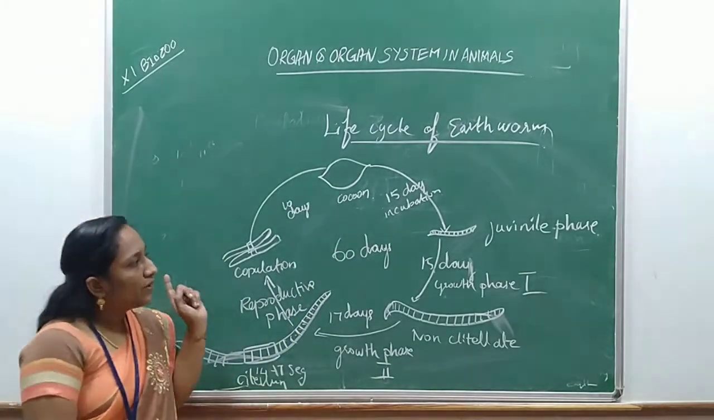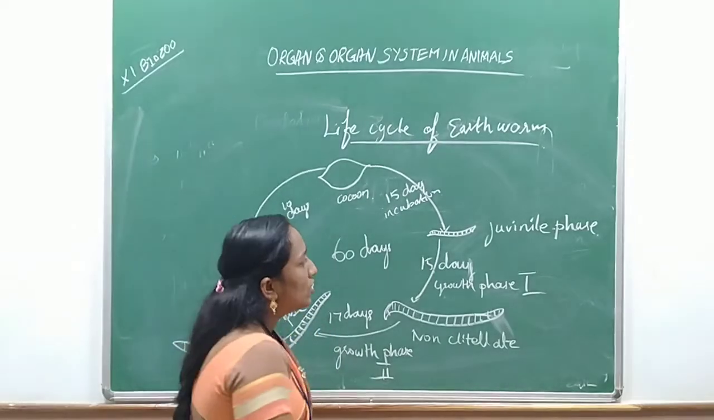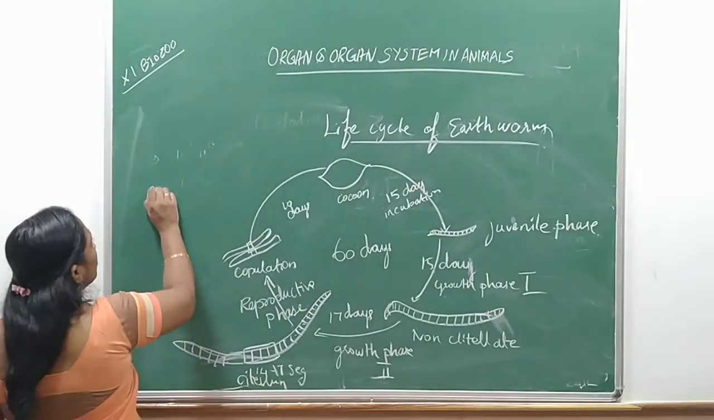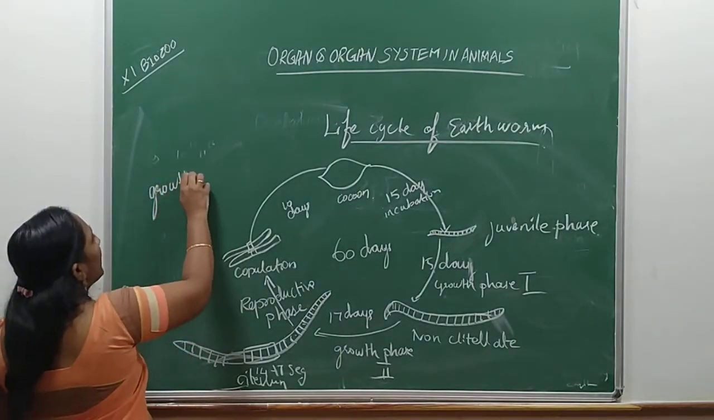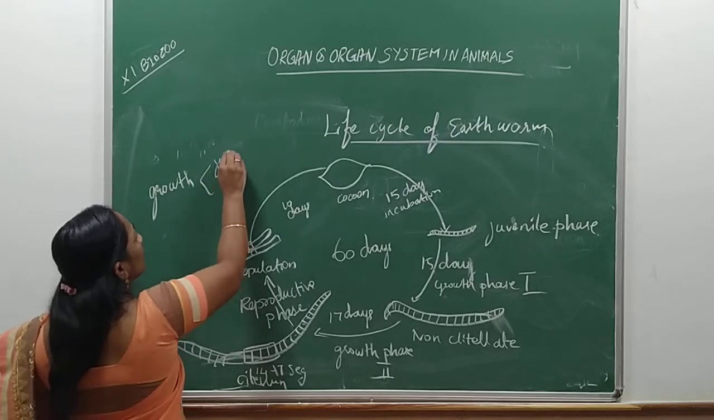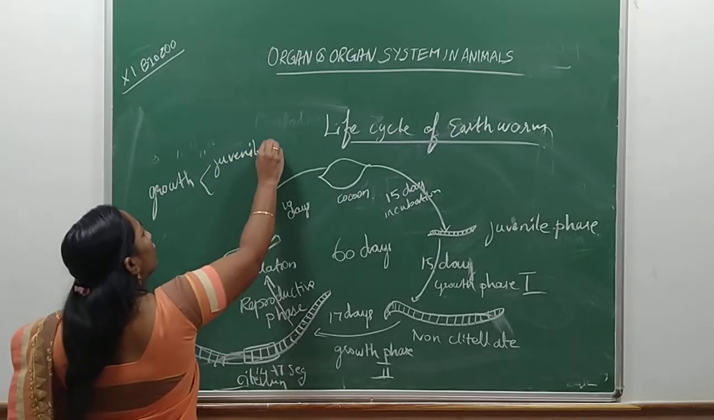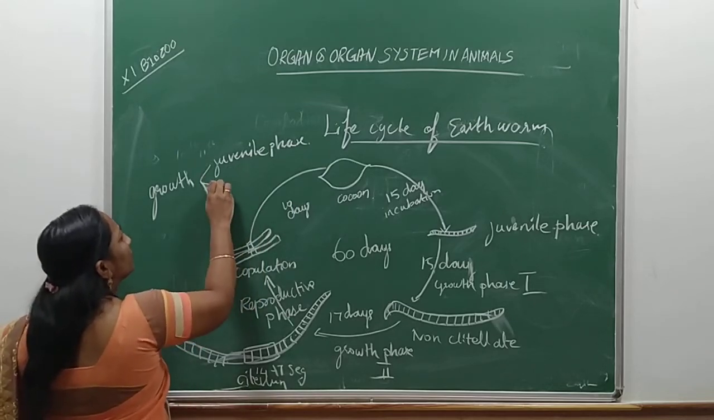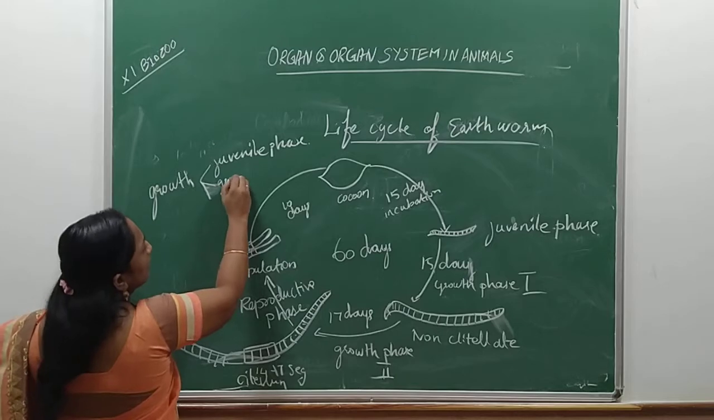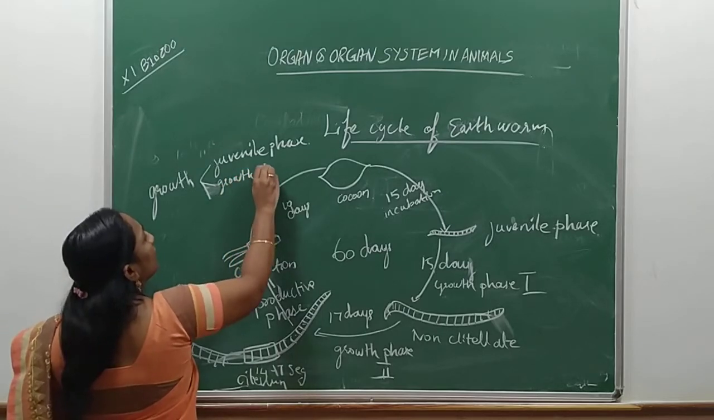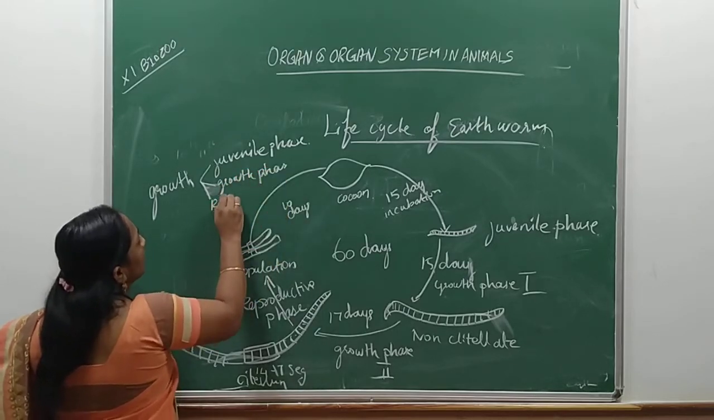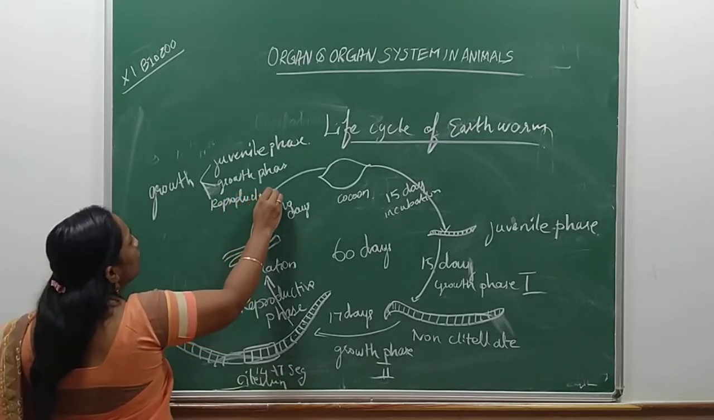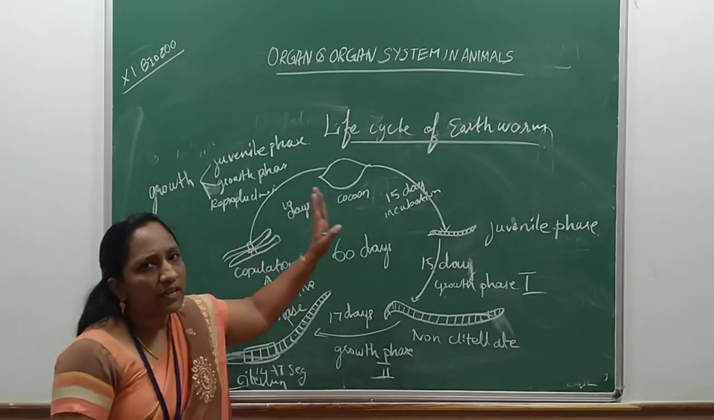We already learned what the juvenile phase is. Juvenile phase is nothing but growth. Growth is obtained by 3 phases. One is the juvenile phase. Second one is the growth phase. And the last one is the reproductive phase. Okay, so this is the life cycle of earthworm.